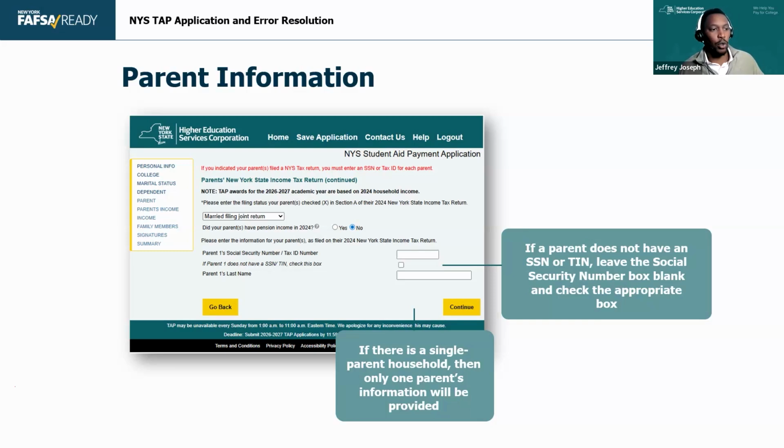Okay. So they won't know that right away. What they might do is look at their tax return and look at their application and say, oh no, it's the wrong thing. Either way, in those instances, IVP has likely already been run. So that means they'll have to come in to our call center or make an appointment with our call center. And then the call center will be able to change that last name for them if this needs to be changed, or change the social security number of the parent and then run through IVP again.